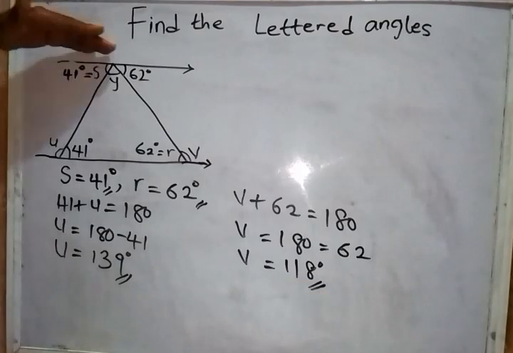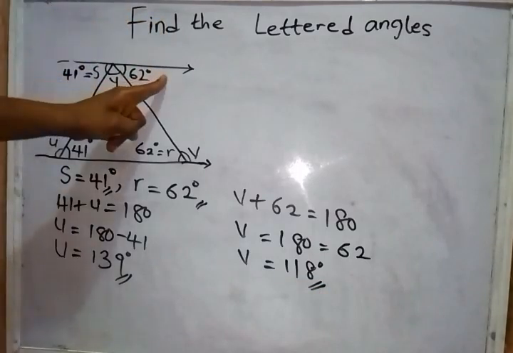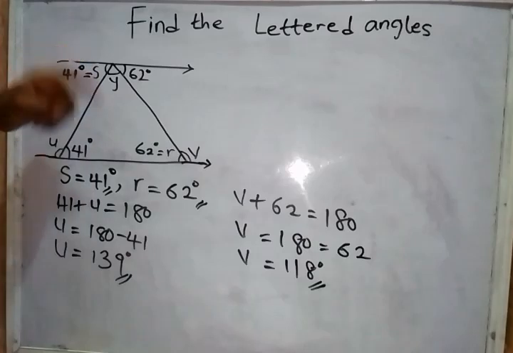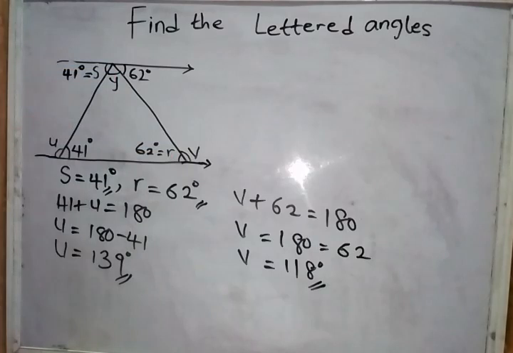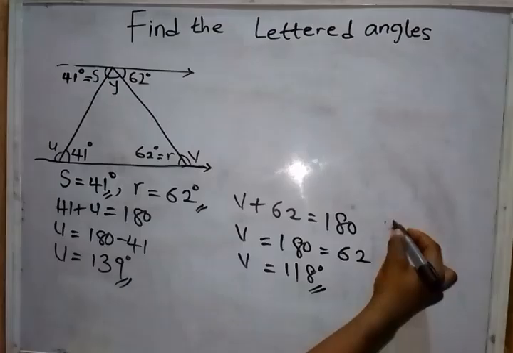We can use angles on a straight line, that is adding these two angles together and minus them from 180 to give us Y. Or we can equally use sum of angles in a triangle, which is equals to 180, adding these two angles together and minus it from 180. Okay, but we are using sum of angles on a straight line. Either one will still give you the same answer.